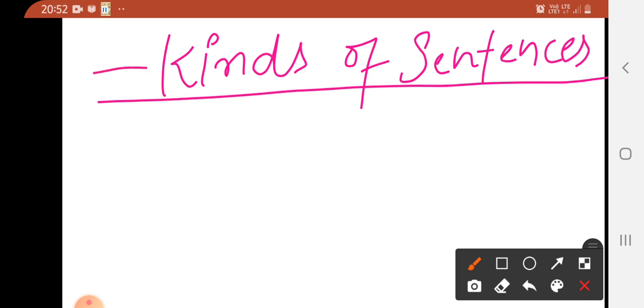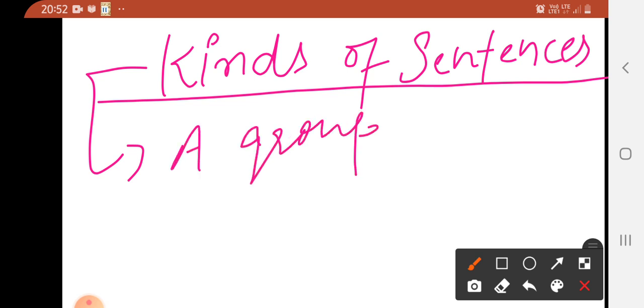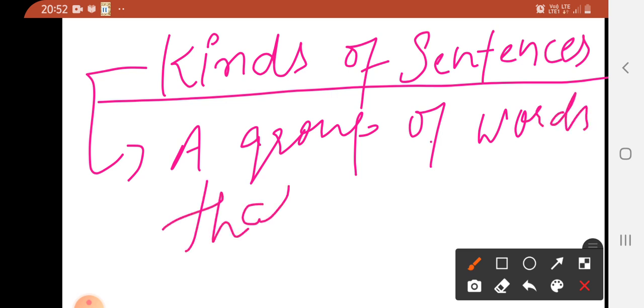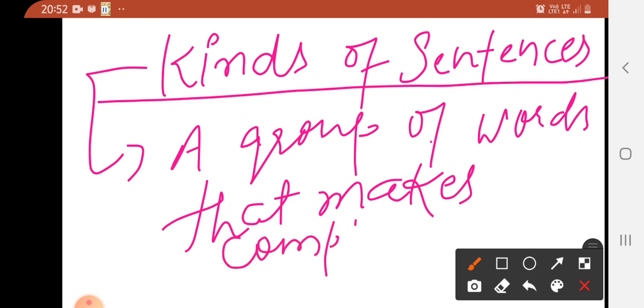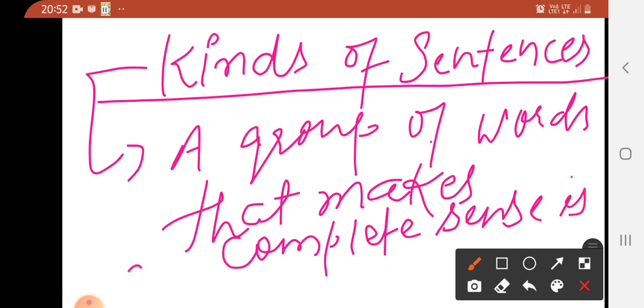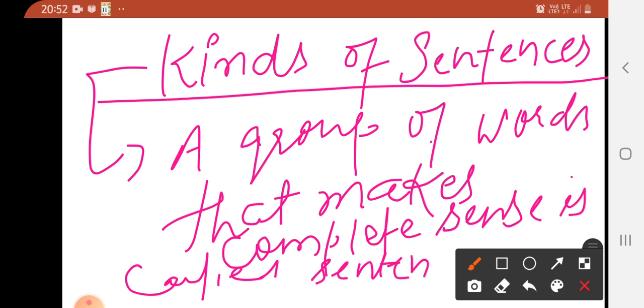Generally, in grammar books, we find the definition of a sentence like this: a group of words that makes complete sense is called a sentence. Okay, students, most of the students just memorize the definition like this, that a group of words that makes complete sense is called a sentence.